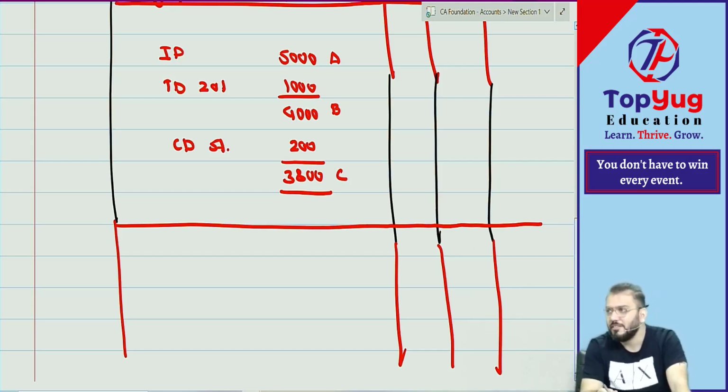And how many are saying C? Correct? In CA, majority does not rule. Understood? B is correct. Means you have forgotten whatever we have done in past classes. You have forgotten. Correct?